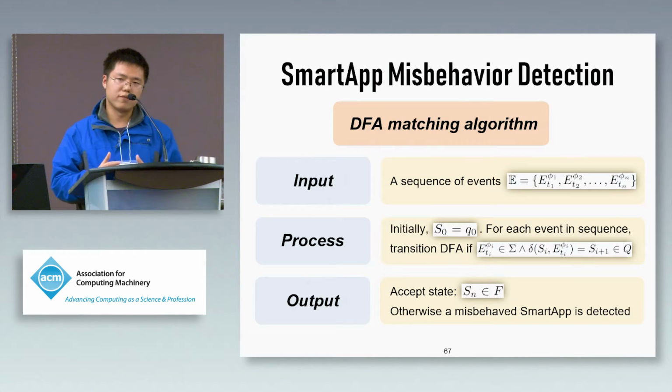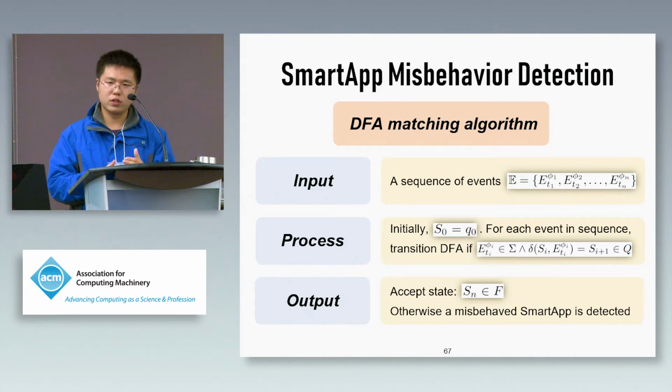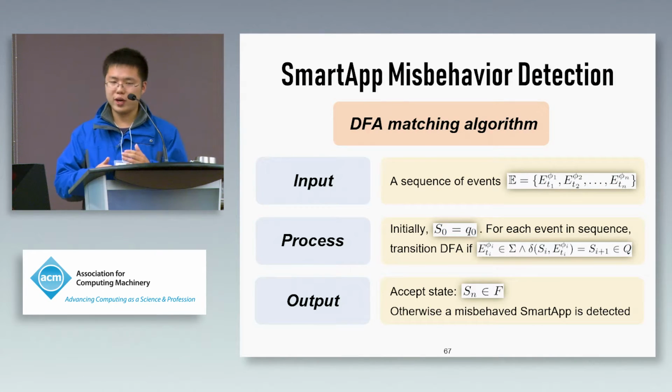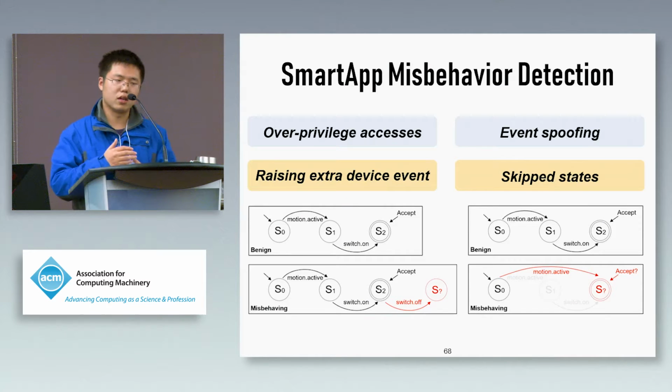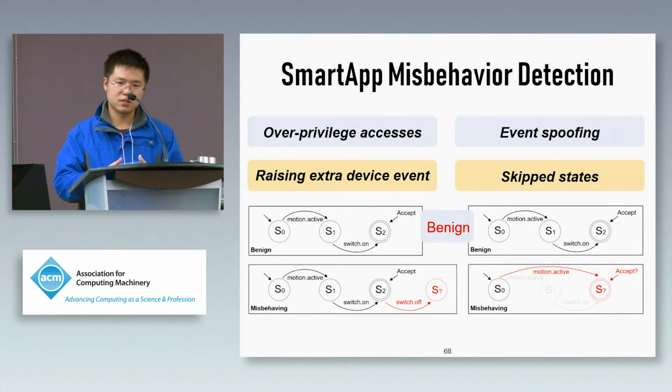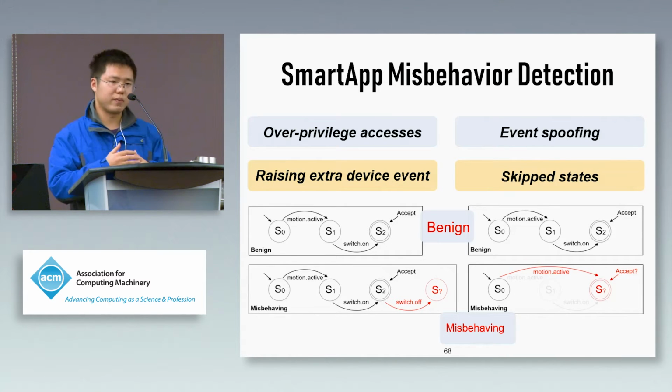Now, since we have the inferred events and the DFA from the benign SmartApp, we can perform our misbehavior detection. We input our inferred events and try to transition the DFA from the start state to the end state. If the end state is the accepted state of the benign DFA, it shows that this working SmartApp is benign. Otherwise, the SmartApp may be misbehaving.